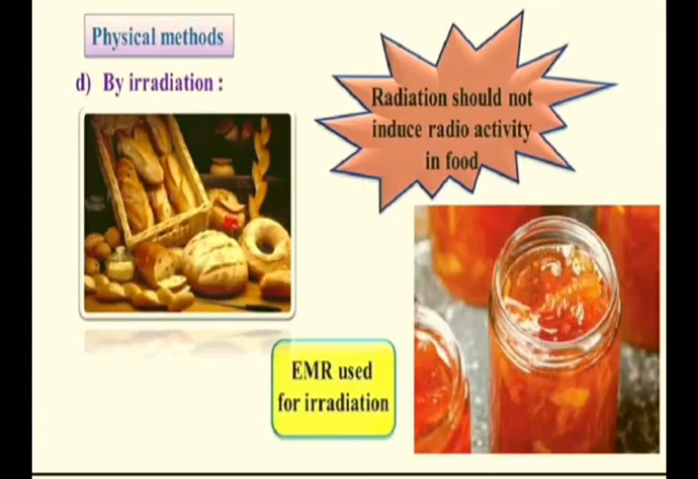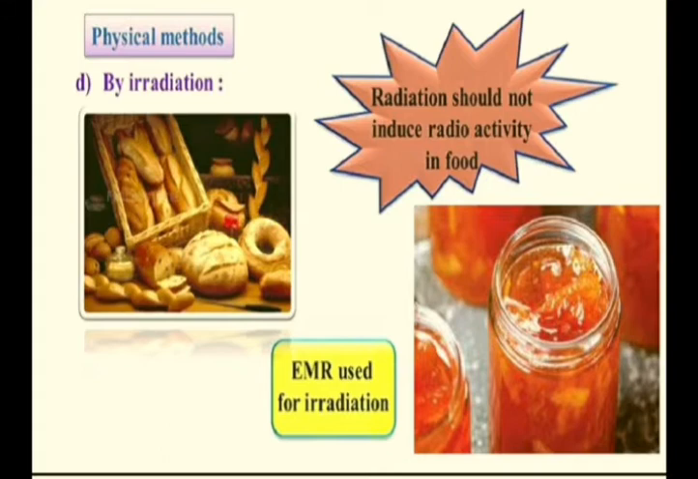The next method is also a physical method. It is by irradiation. Sometimes we treat the food items with a specific kind of radiation. These radiations also kill the microbes or germs, or do not allow the germs to propagate easily. So EMR, electromagnetic radiation, is used for irradiation.